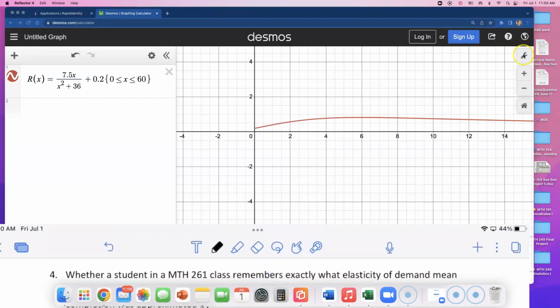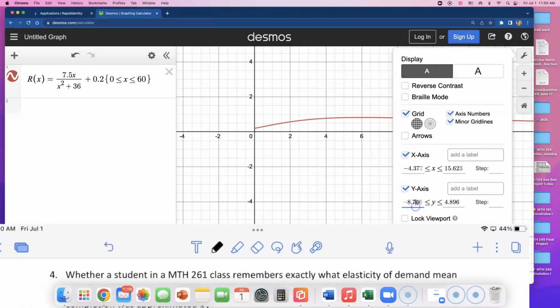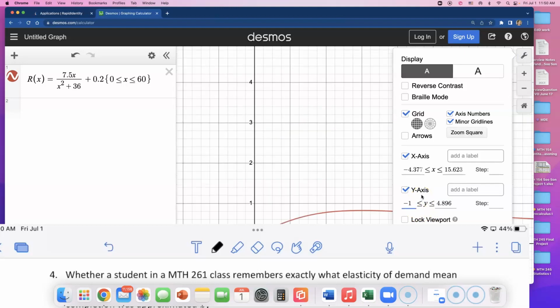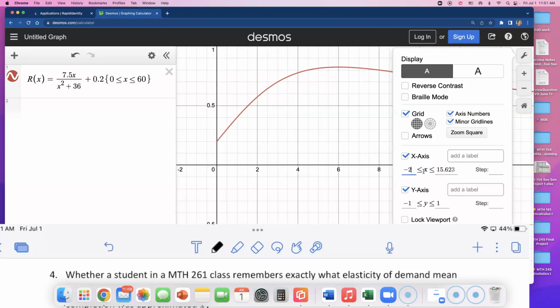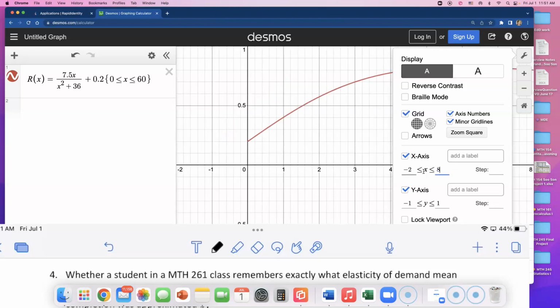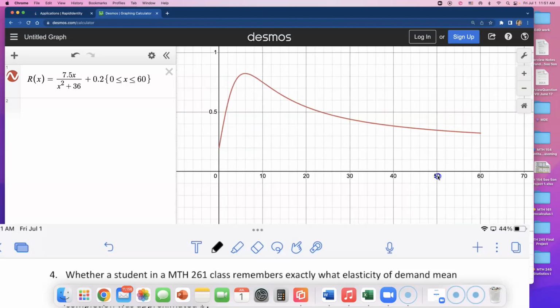So take a look at this graph for me. I'm going to go ahead and just adjust the windows a little bit. 1 second. And then I'll make it that the x-axis goes from -2 to like 80. Okay. 80 weeks from now. Okay. Now look, that's the graph.